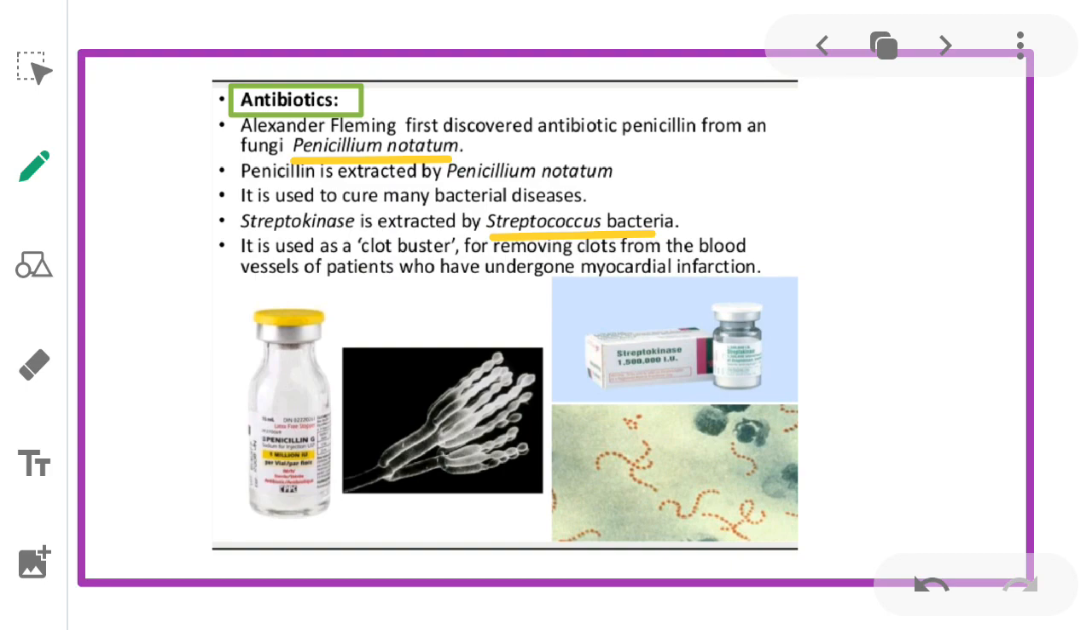Then streptokinase is extracted from Streptococcus bacteria, which is used as a clot buster for removing clots from the blood vessels of patients who have undergone myocardial infarction. Antibiotics have greatly improved our capacity to treat deadly diseases such as plague, whooping cough, diphtheria, and leprosy, which used to kill millions all over the globe. So today we cannot imagine a world without antibiotics.